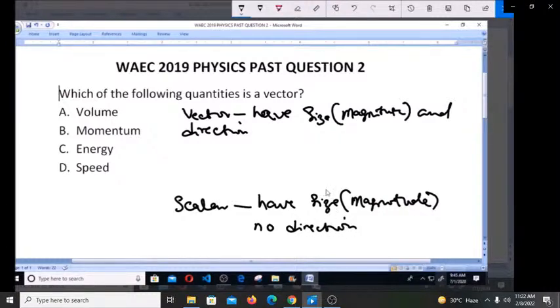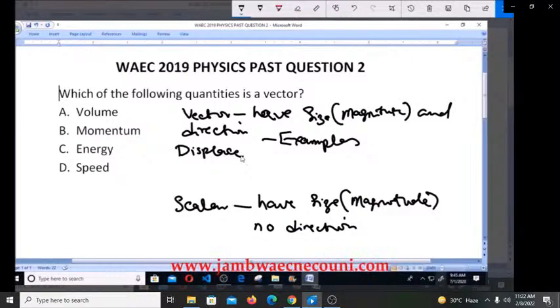So now let's look at examples of vector quantities. When we look at things like displacement, we have distance and we have displacement. If you're traveling from A to B, that is distance. But if you're traveling from A to B in a specific direction, say north or east, that is displacement.